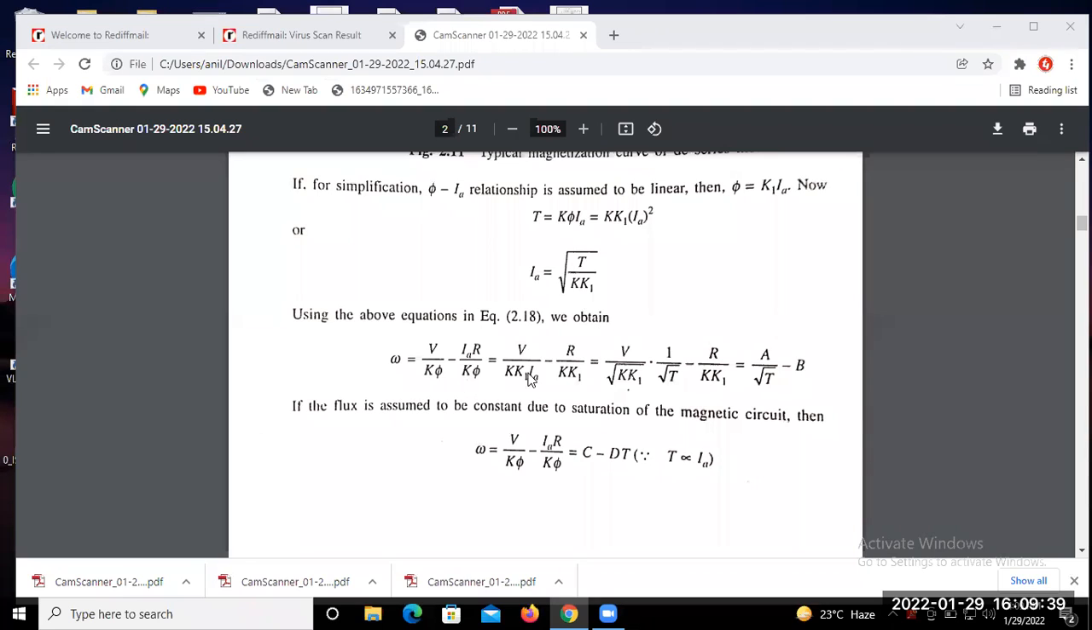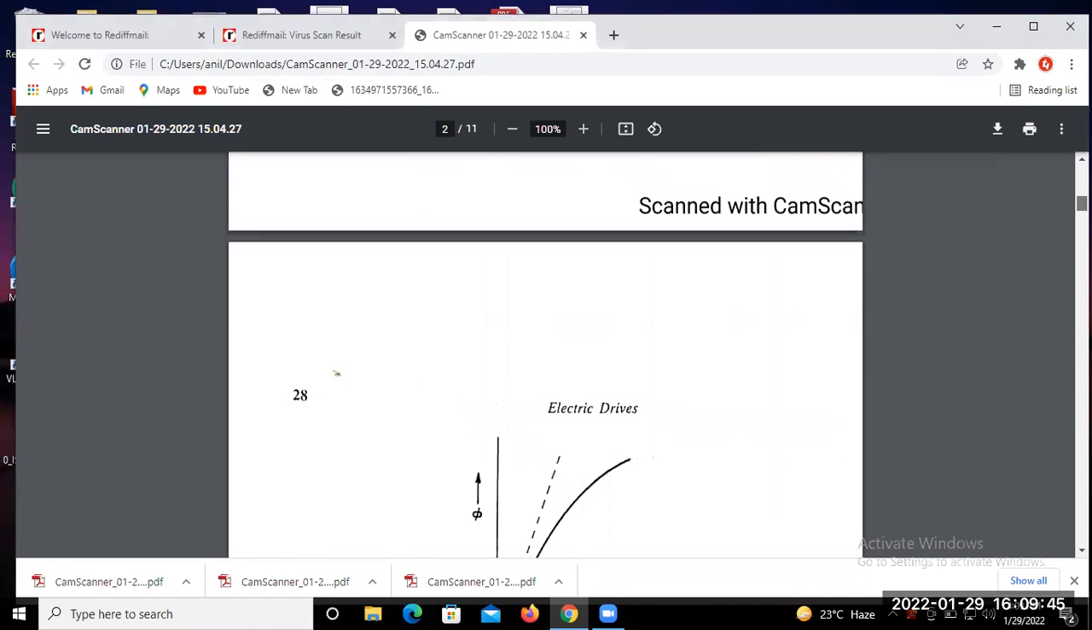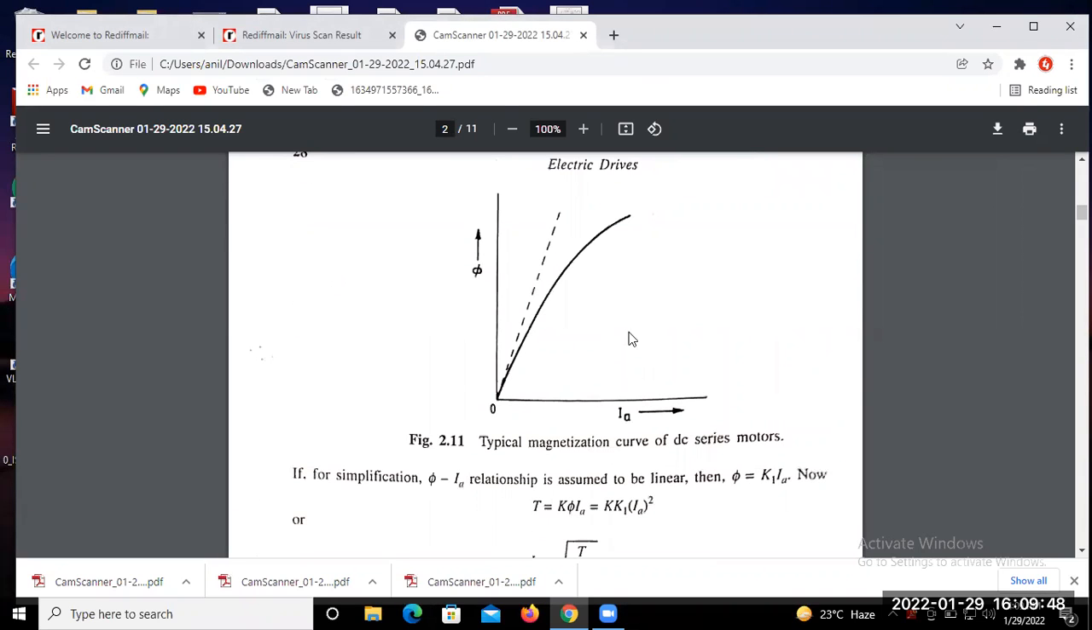You may see this from the characteristic of the magnetization curve for the DC series motor. At this point, after that, if you increase the armature current, the flux is not increased. So saturation is achieved at this point. But before the saturation, flux is directly proportional to the armature current. As we increase the armature current, the flux was also increasing. But after a certain point, that means saturation is achieved, after that the flux does not increase, flux is maintained constant.